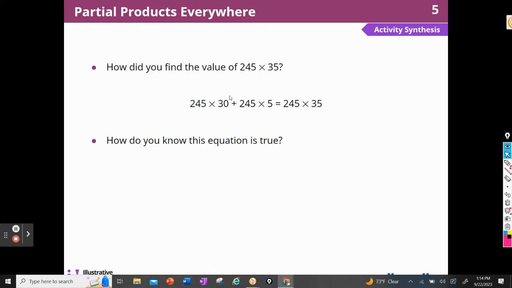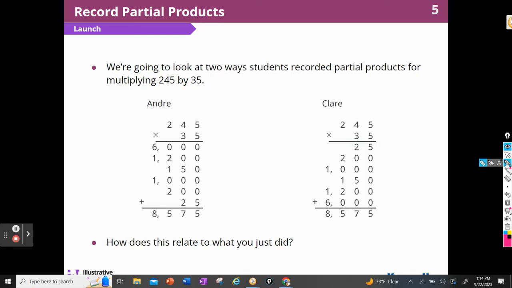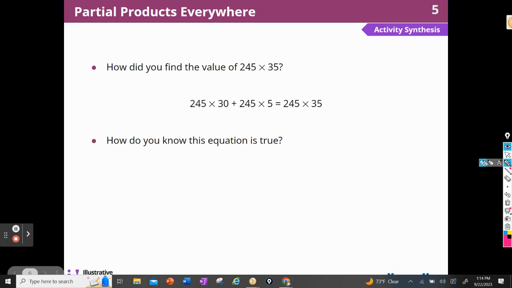So I can put the 30 and the 5 together to get my 35. So that I can see that 245 times 30 is the top part of the diagram, and 245 times 5 is the bottom. Together, that's the whole diagram.